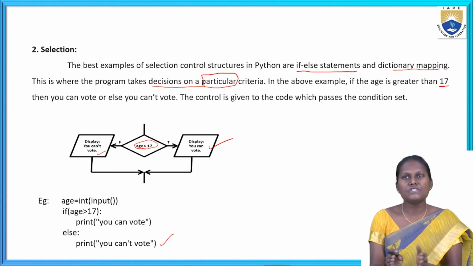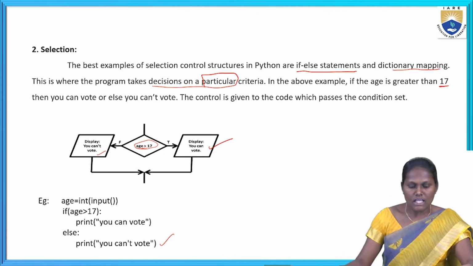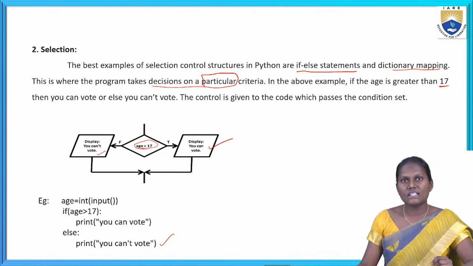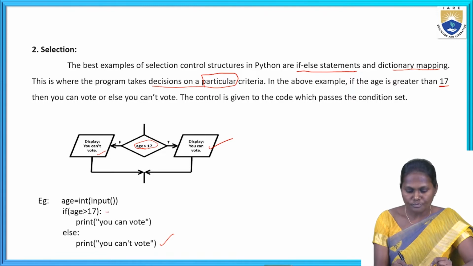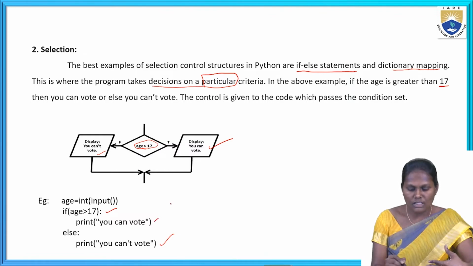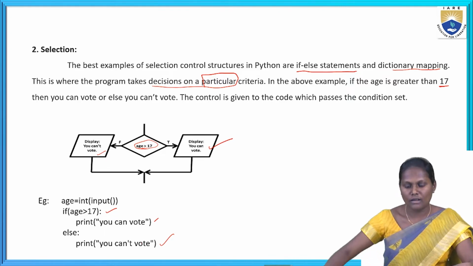Okay, here the if else condition is being used with two statements. Here we can say the true and also the false. Here we can see I have taken age as input, and if age is greater than 17, print you can vote. Else, if the statement is not true, it goes to the next statement. Else, print you cannot vote.